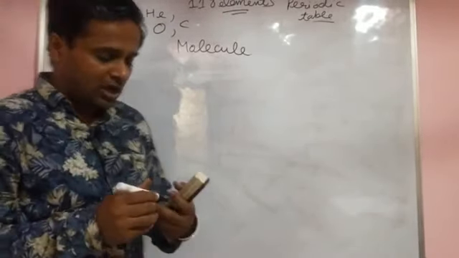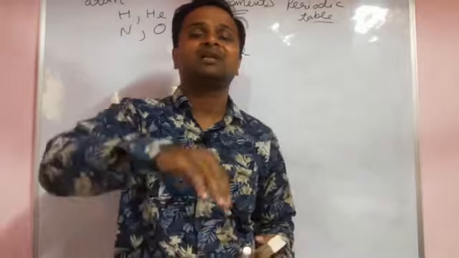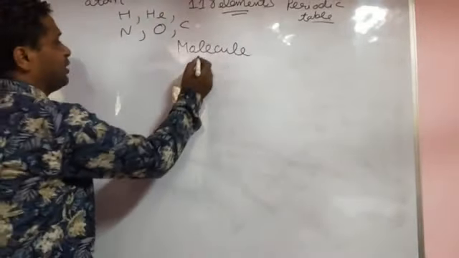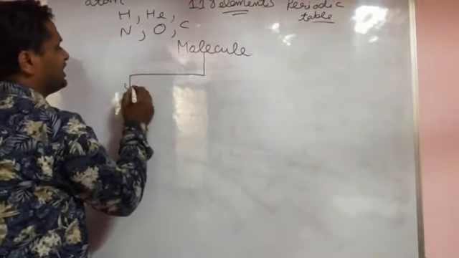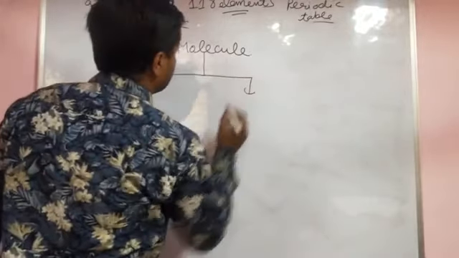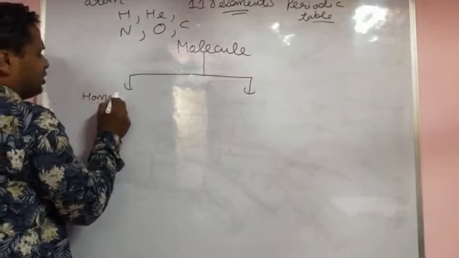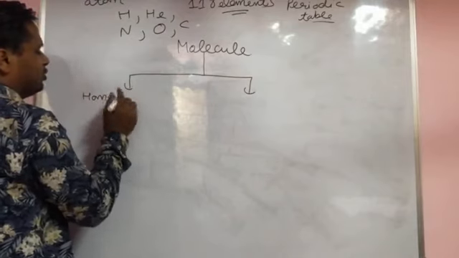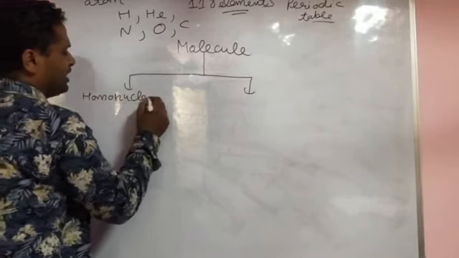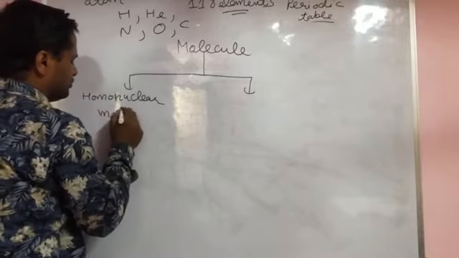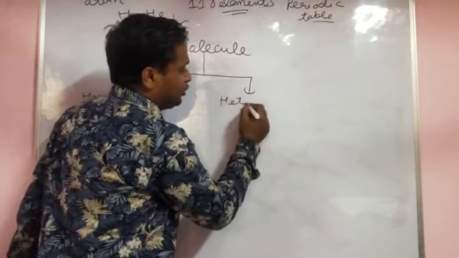Now we discuss how a molecule forms from atoms. First of all, we discuss the molecule. Molecules are classified into two parts. One is homonuclear molecule, and the second is heteronuclear molecule.